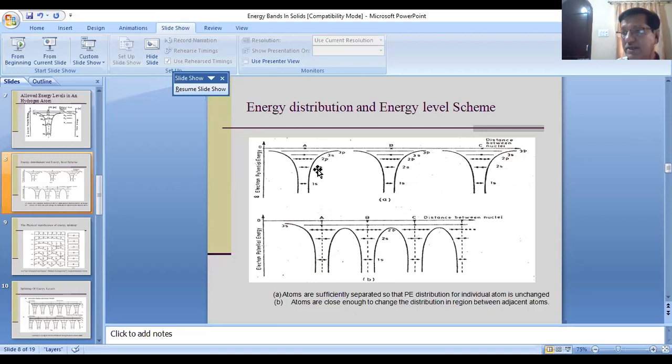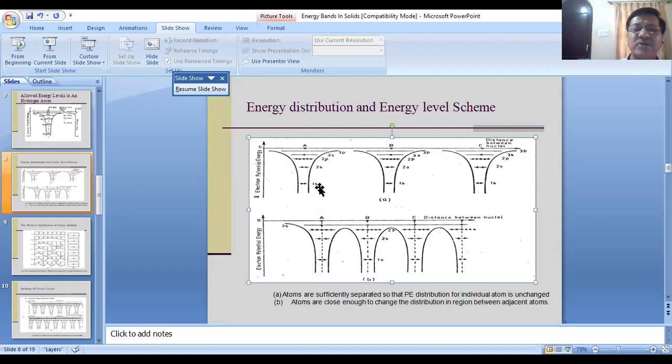The 2s states can accommodate 2 electrons, right? Then you have the 2p states. The quantum capacity of the 2p state is 6. There are 6 quantum states per atom. So if there are n atoms, there will be 6n quantum states for 2p.